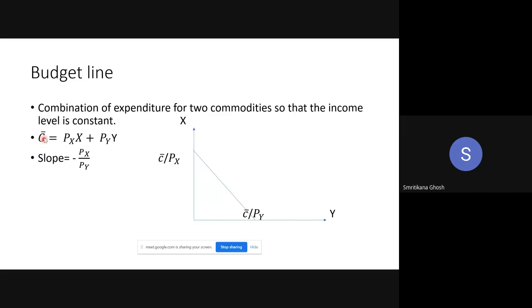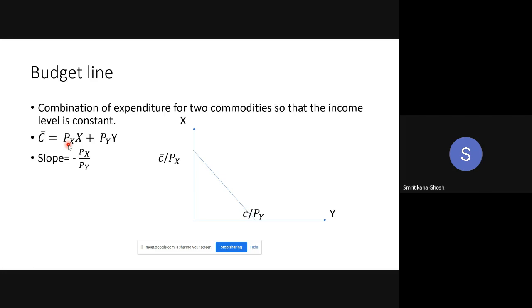Now what is Px into X? Px is the price of X. Px is the amount of money you have to pay if you want to purchase 1 unit of X.